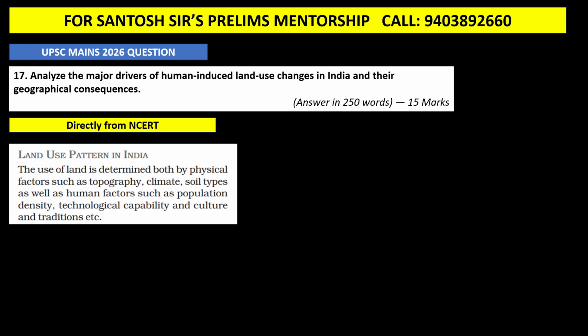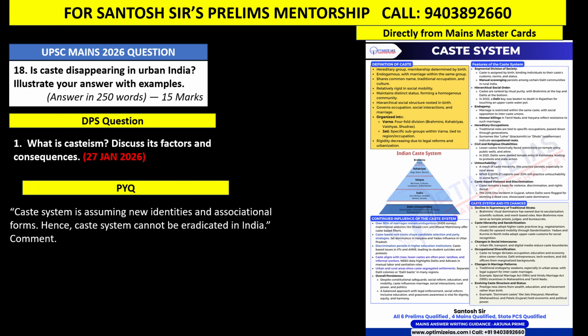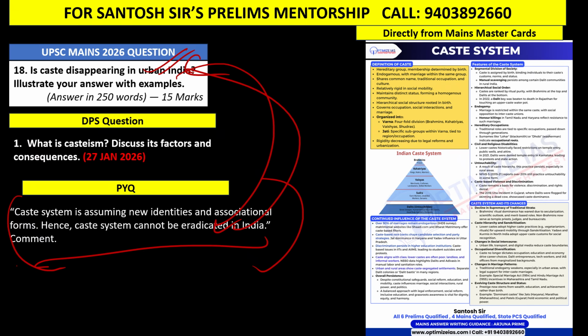Now, next question, guys: major drivers of human-induced land use change in India and their geographical consequences, directly from the NCERT. Next is, is caste disappearing in urban India, directly from the PYQs. You can see this PYQ, exact question. This is a reframing of this question. And in our Mains Master Card, you can see I have already given this, the caste system and its changes.